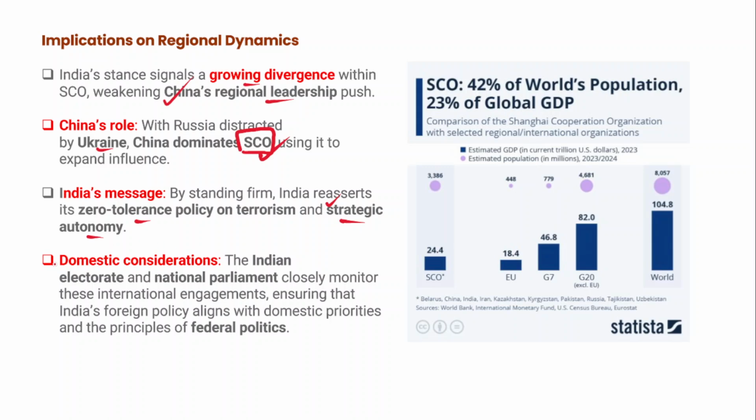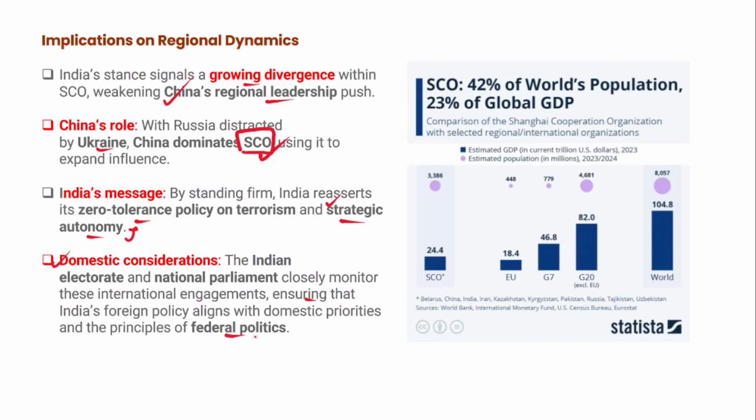There are some domestic considerations also, and that's why India refused to sign this joint statement at the Shanghai Cooperation Organization Defense Ministers meeting. Because India's electorate and national parliament closely monitor these international engagements, ensuring that India's foreign policy aligns with domestic priorities and the principles of federal politics.